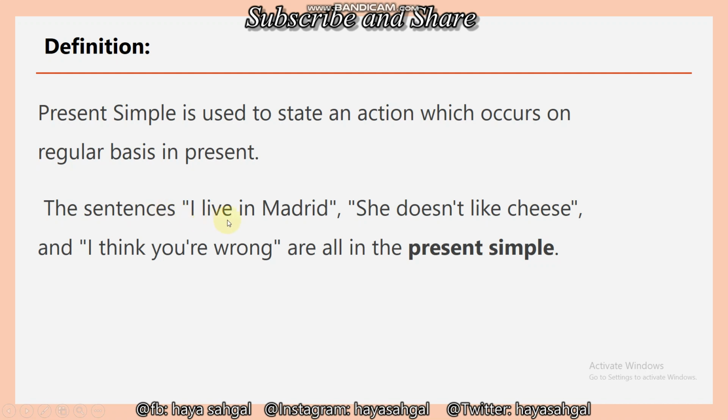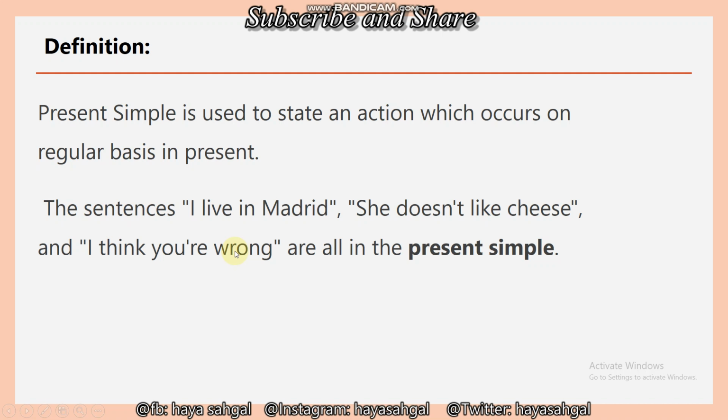Like example, I live in Madrid. It's a routine work. It is happening on regular basis in the present, so it is present simple tense. She doesn't like cheese, talking about her habit. So in the present, so it is a present simple tense. I think you are wrong. Here it is talking about something happening now, like in present, so it is present simple tense.